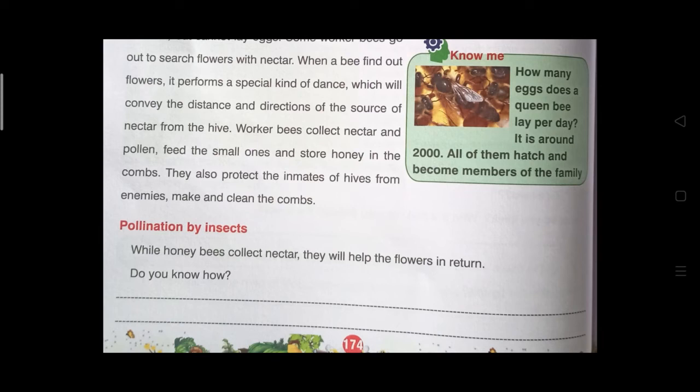Yes, honeybees are getting nectar from the flower, but they are also helping the flower in another process. It is called pollination. Do you know how the insects are helping with pollination? You write in your own words, okay?